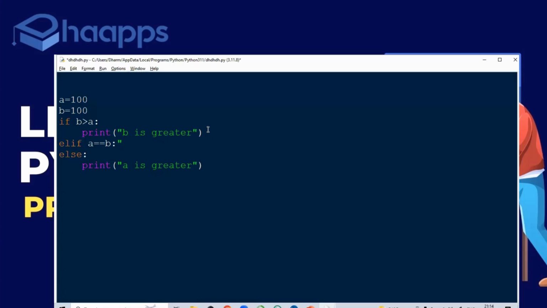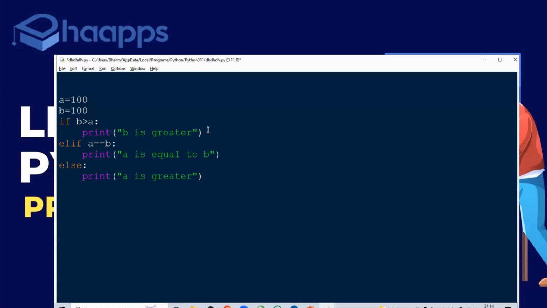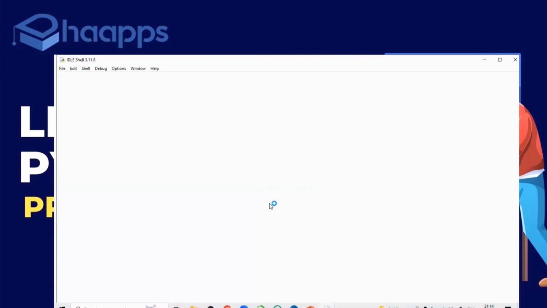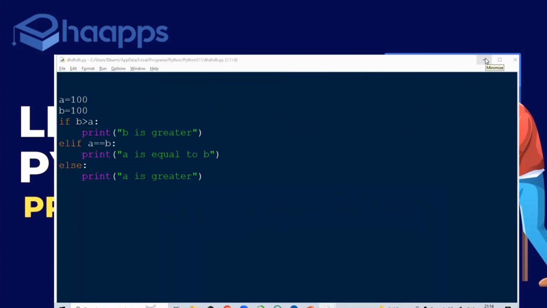If you want to check more than two conditions, then you have something called elif. Print A is equal to B. Let me execute this. Now you can see A is equal to B. So if you want to check only one condition, go with if only.